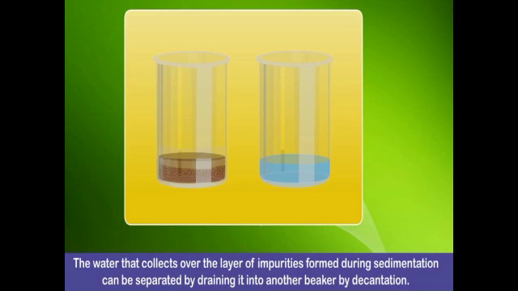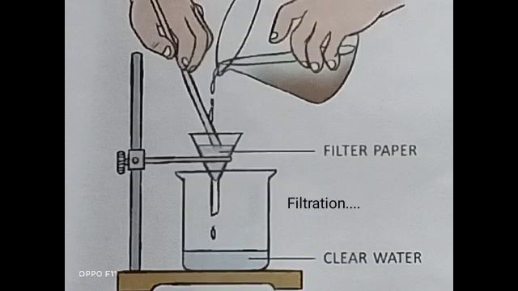Next, the third method is filtration. Another process of purification is filtration. At home, while pouring tea, you filter it through a strainer. You could also use a clean piece of cloth. In school laboratories, students use filter paper to remove insoluble impurities from liquids. Dear students, we can separate soil from water by using a filter paper. This process is called filtration.